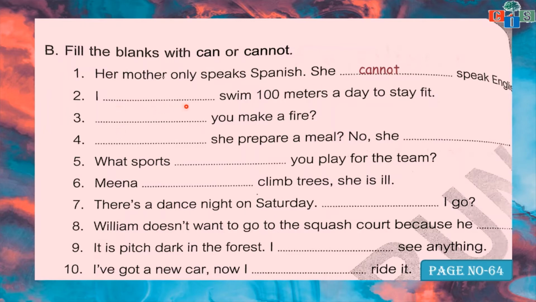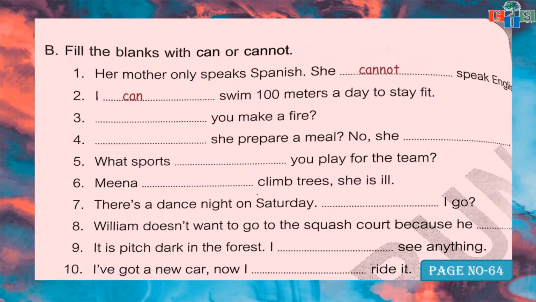I dash swim 100 meters a day to stay fit. So I can swim. Possibility is there. There is a possibility to swim, not any confirmation. I can swim 100 meters a day to stay fit.